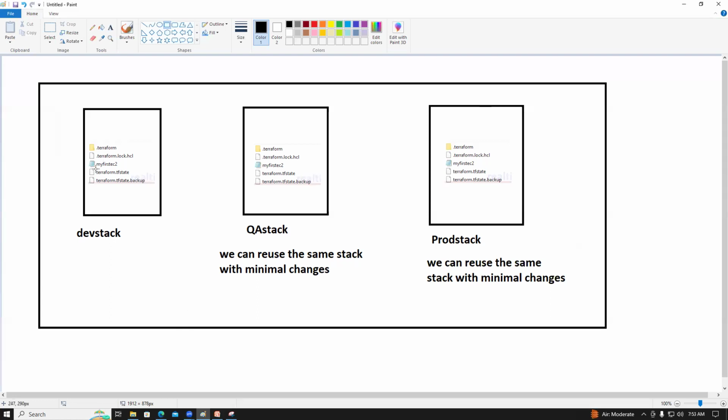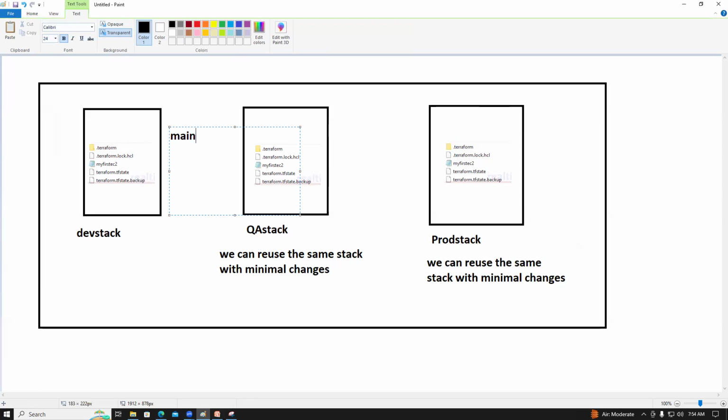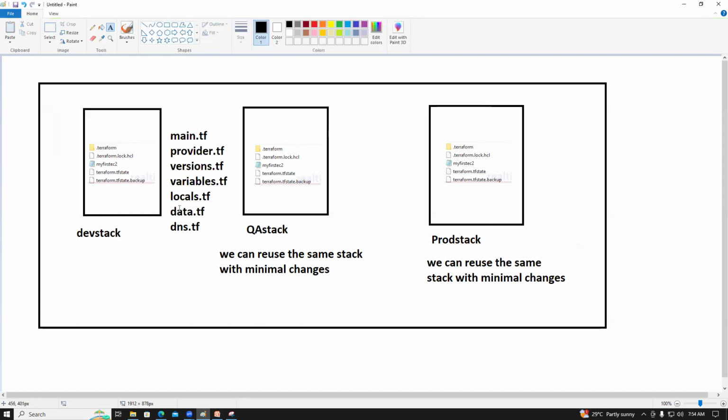We just created my first EC2 dot tf, but the actual Terraform stack contains I will write it here: main.tf, provider.tf, versions.tf, variables.tf, locals.tf, data.tf, dns.tf.